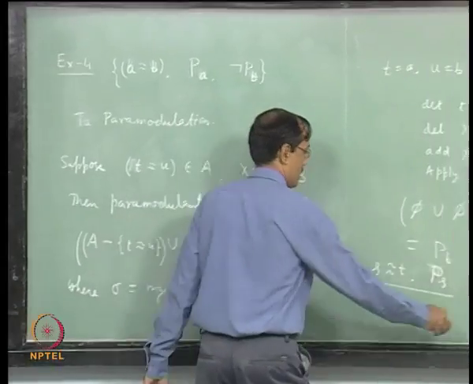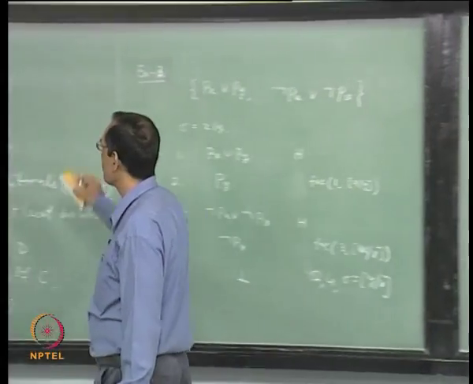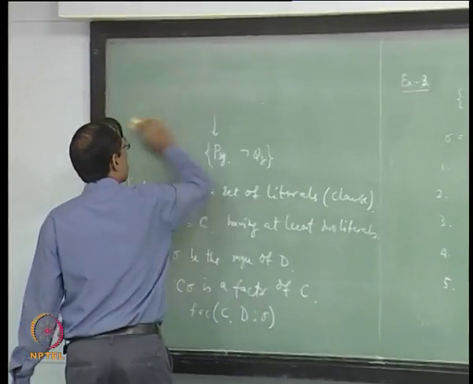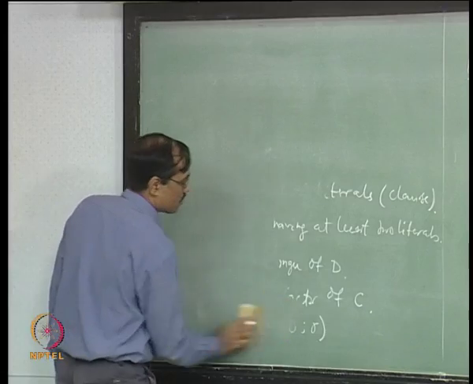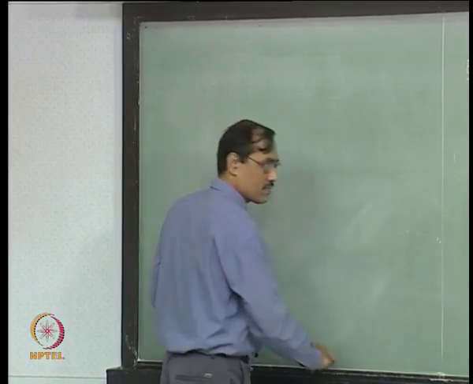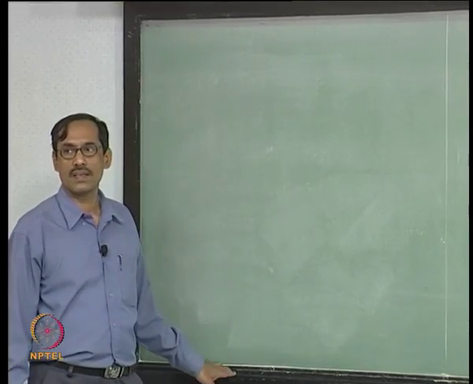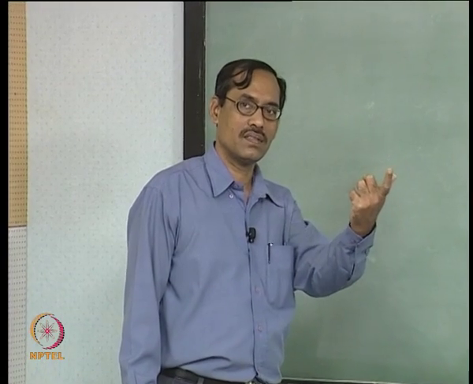Is it enough or are we going to give more, because equality it looks like we can handle, but there is one problem. In all of these three rules you need at least two literals to apply anything. Can you see that? In taking the resolvents you need at least two literals on which you apply the resolvent.